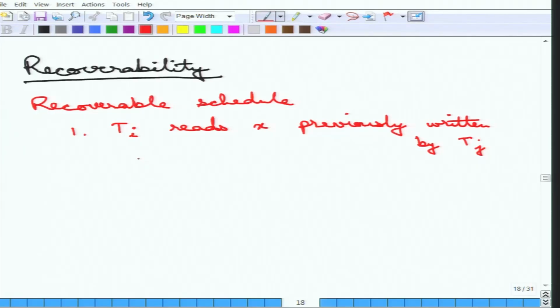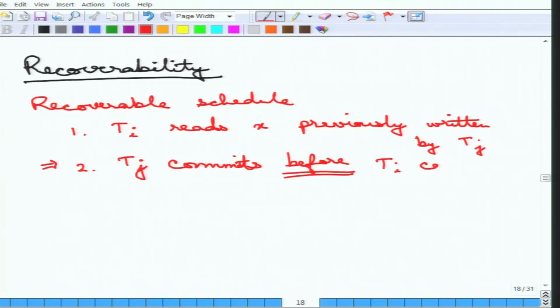If this holds, then the second condition must hold: Tj must commit before Ti commits.